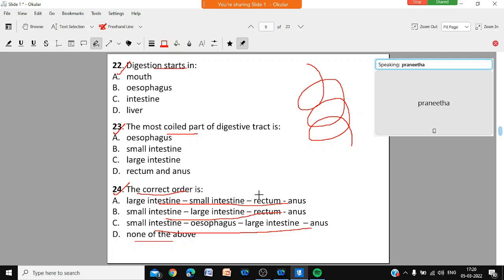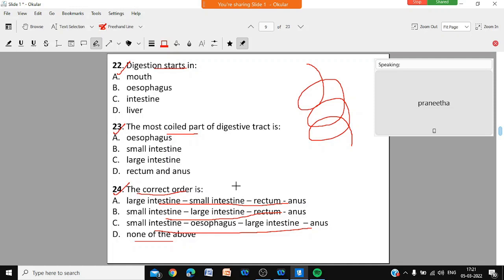Sir, is it necessary that the options should start from the esophagus? Of all the options given, which is first? The esophagus may or may not be there, but the order should be correct. It may not start from the esophagus, it doesn't matter. The order should be correct. For instance, I cannot write anus then mouth. So the correct order. Finish, buddy?